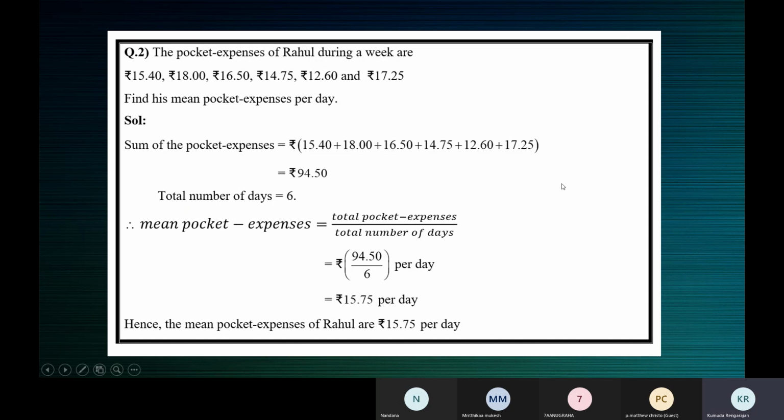Okay, so you can take a screenshot, children. Maybe you can finish it at home. Took a screenshot, ma'am. Yeah, so add all the numbers. See here. Sum of the pocket expenses. Add all the numbers.